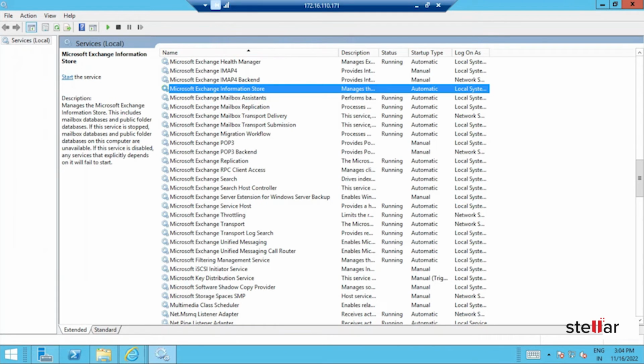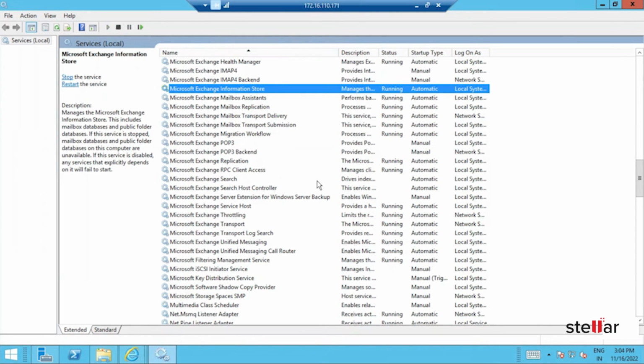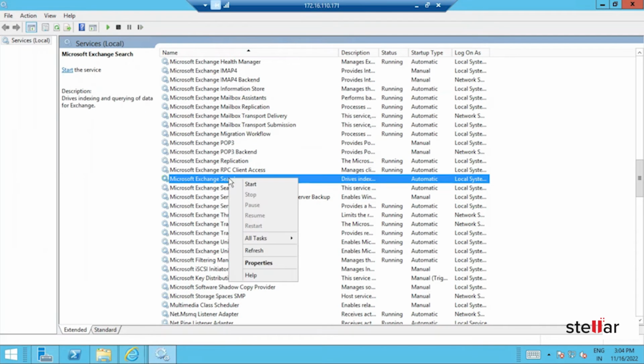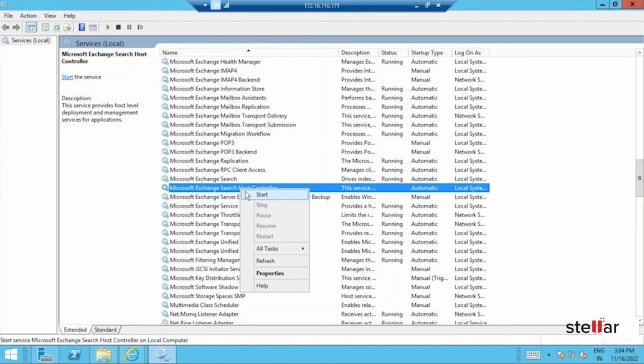Now, again start all three stopped services: Microsoft Exchange Information Store Service, Microsoft Exchange Search Service, and Microsoft Exchange Search Host Controller Service.